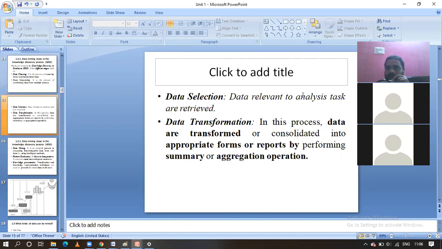We are going to get the relevant data with the help of data selection. For suppose my database consists of HDFC bank information, containing credit card information, debit card, savings account, different information there. But here I want to concentrate only on credit card information. What is the data selection here? We only have to select the credit card related information. Finally, data transformation, that is the data required for the mining algorithms. That is what we get with the help of data transformation.